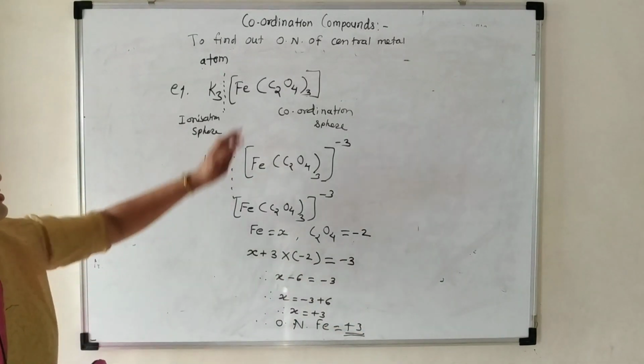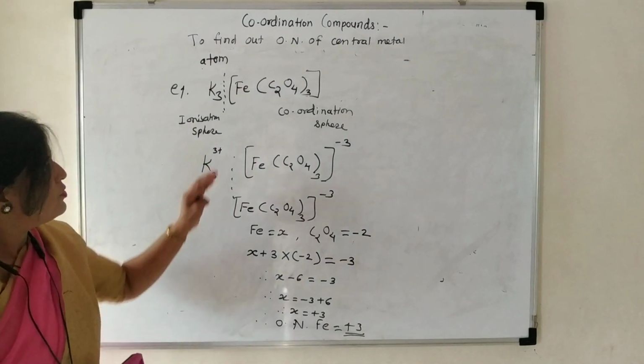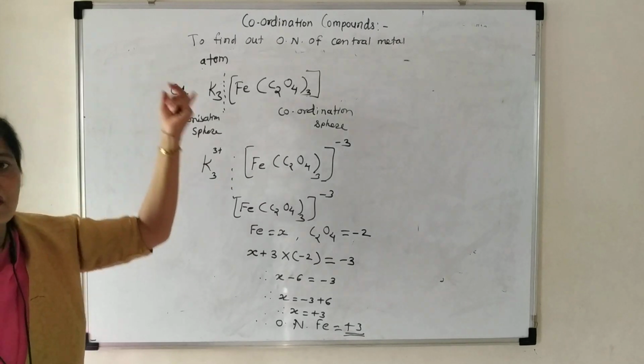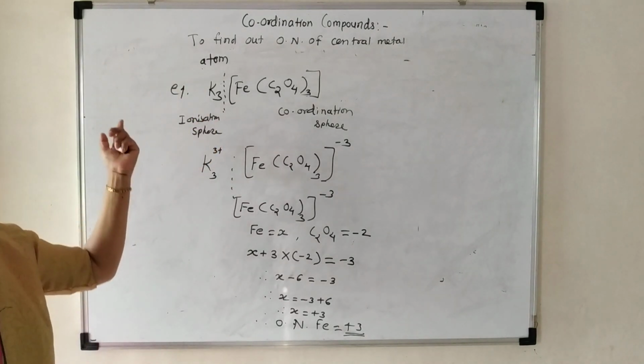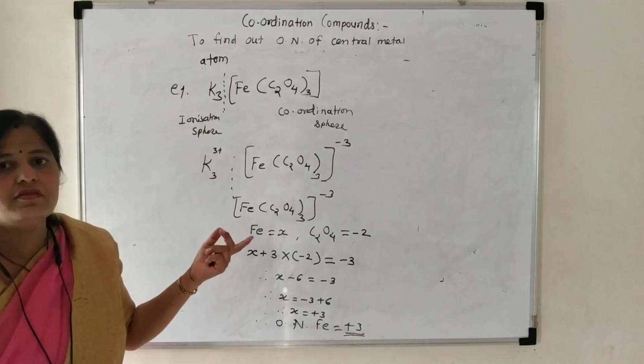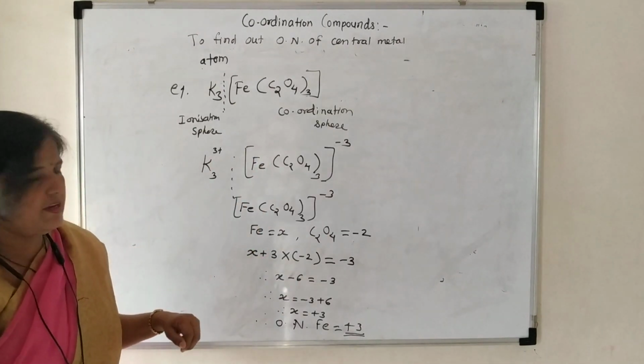Okay. These are the examples of positive counterions, and in the last example there will be negative counter ions. Remaining examples we will take in the next lecture. Okay.